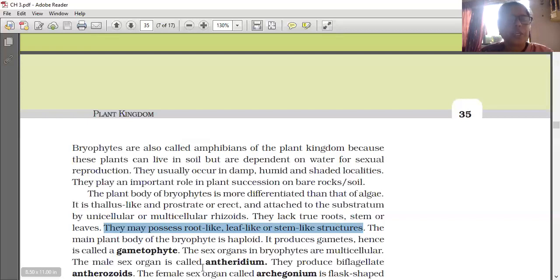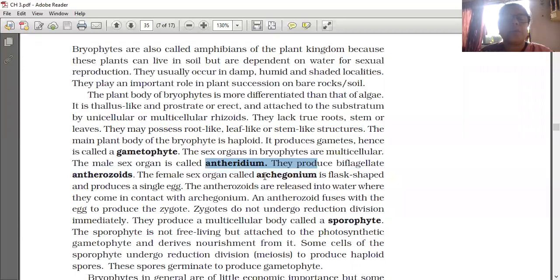The male sex organ is called antheridium. They produce biflagellate antherozoids, and the female sex organ is called archegonium. Biflagellate means two flagella, two flagella possessing antherozoids. Diagram I will show you.